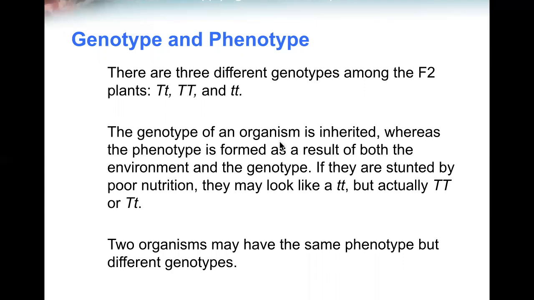The genotype of an organism is inherited, whereas the phenotype is formed as a result of both the environment and the genotype. If they are stunted by poor nutrition, they may look like small t, short, but actually they're capital T, small t. Two organisms may have the same phenotype, but different genotypes.